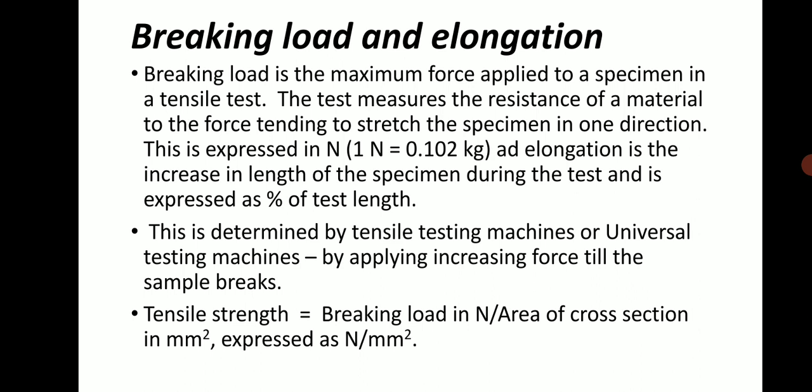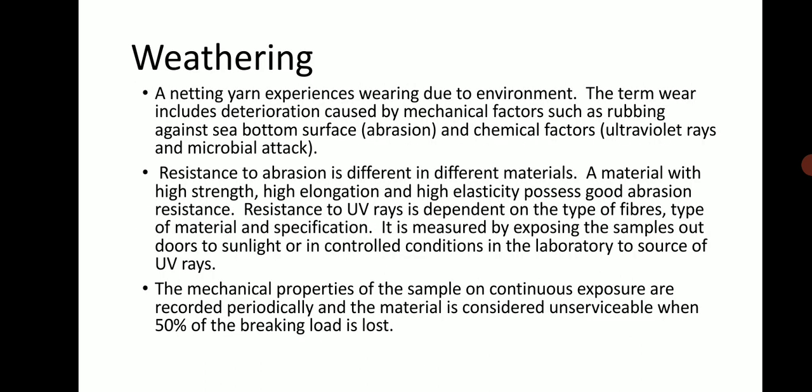This is determined by textile tensile machines and the universal testing machine, by applying increasing force till the sample breaks. Textile strength is the breaking load in N divided by the cross-sectional area in square meters, expressed in N per square meter.